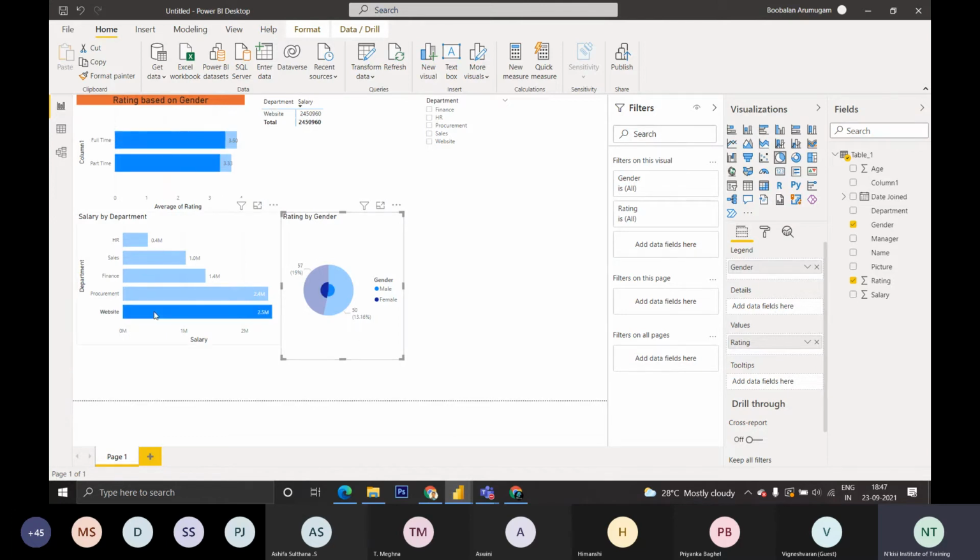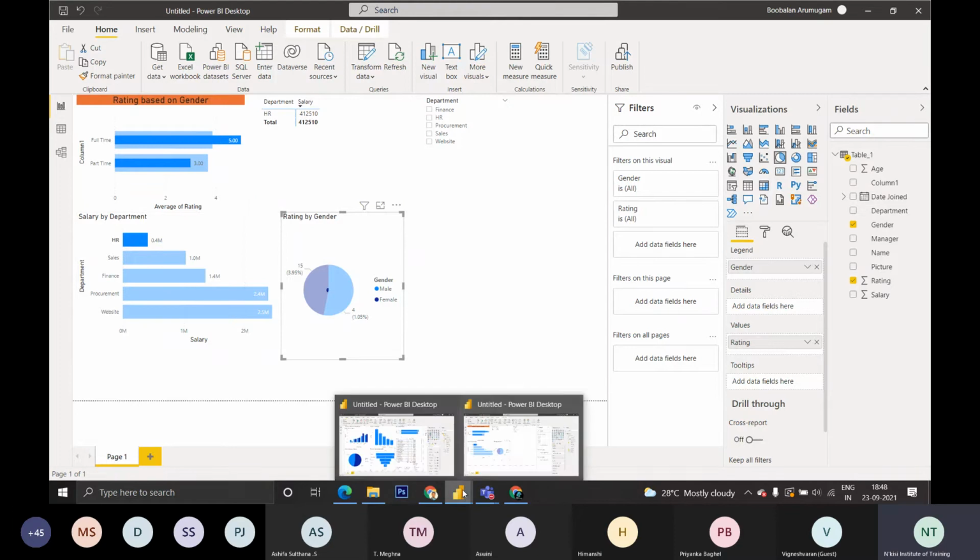Okay, if I want websites, like 57 people in the female and 50 people in the male, and full-time employees, ratings and their website salaries. Like this, you can filter out. You can use this directly in the chart itself. It will be acting like filters. Whatever data you are clicking, I will show in the full chart itself.